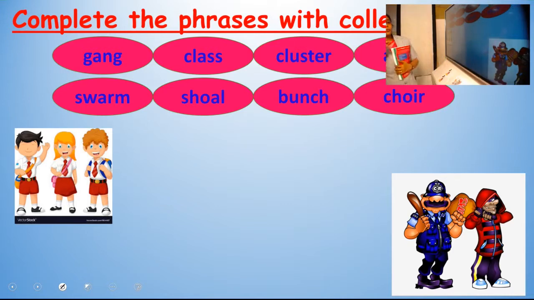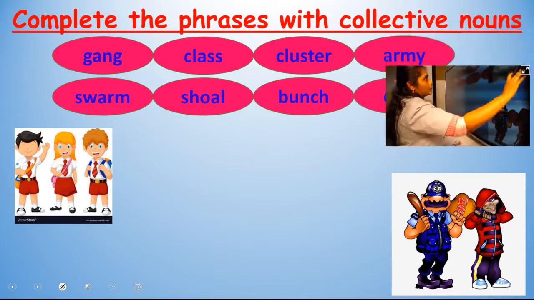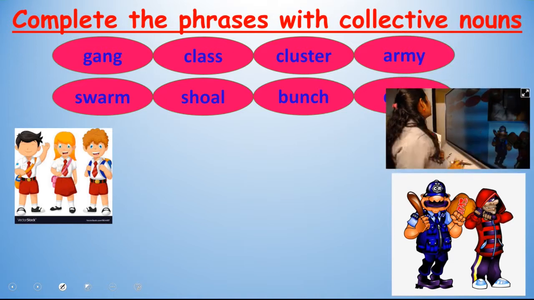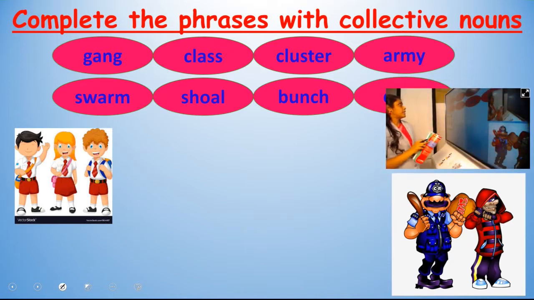So, let's do the first exercise in our textbook that will make it a little bit easy for you. The first exercise, all of you open your textbook, page number 10. Okay, open your textbook, page number 10.